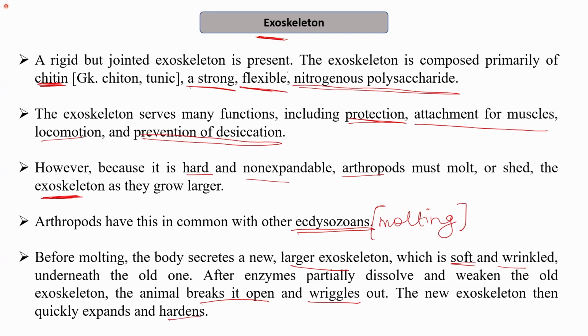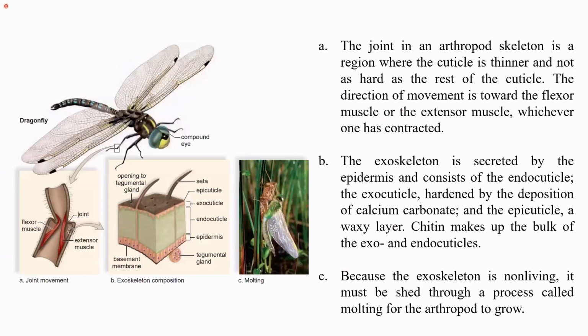Firstly, as the size grew, the newer exoskeleton is formed, which is comparatively larger than the older exoskeleton, and during the time of its formation, it is quite soft and wrinkled. Once the old exoskeleton opens or breaks down, the organism comes out of it, and the new exoskeleton quickly expands to take up that new size, and it hardens further to perform functions like protection or the prevention of desiccation, etc. So this is an example of how the exoskeleton helps.